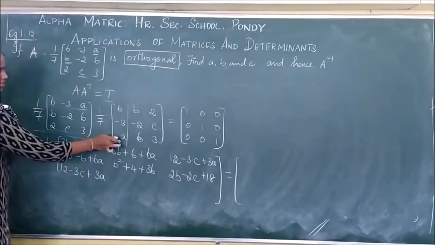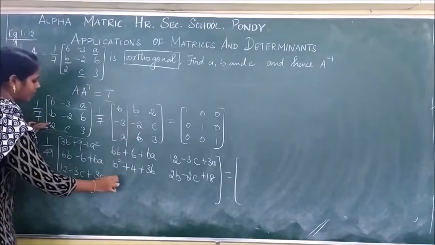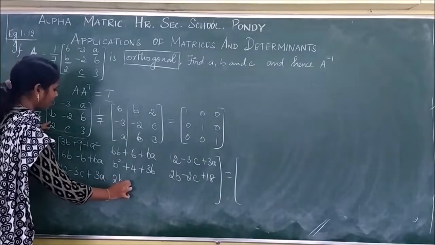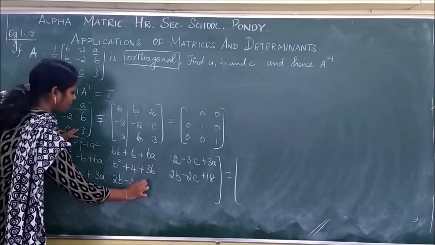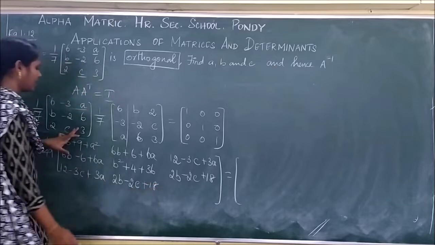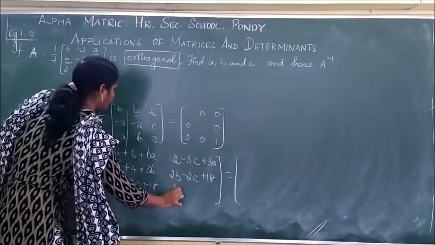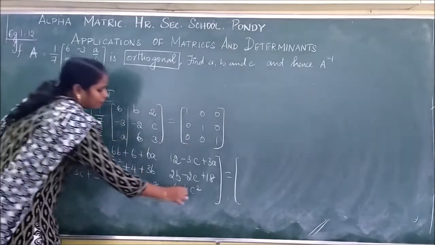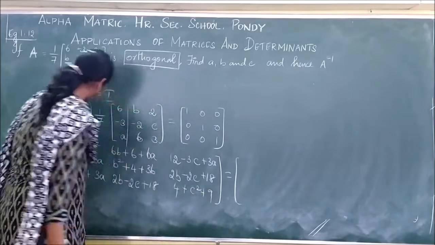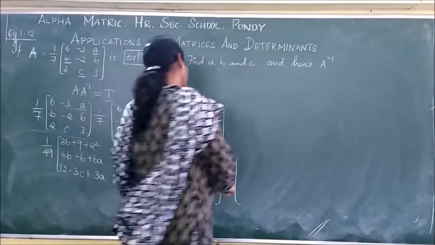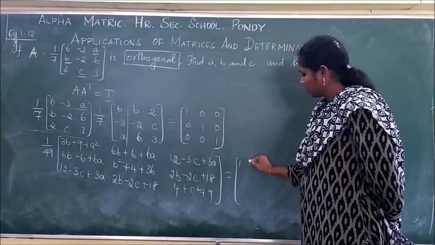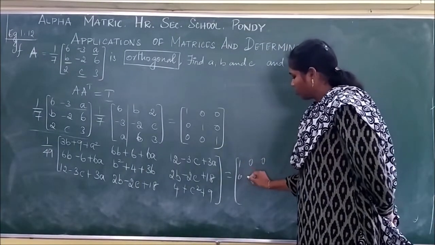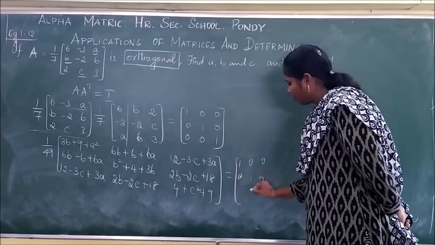Next, this column again: 2B minus 2C plus 18. Next is the row: 4 plus C square plus 9, which is equal to 1 0 0, 0 1 0, 0 0 1.